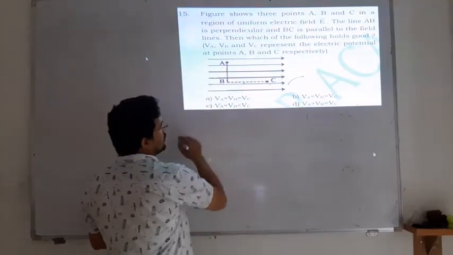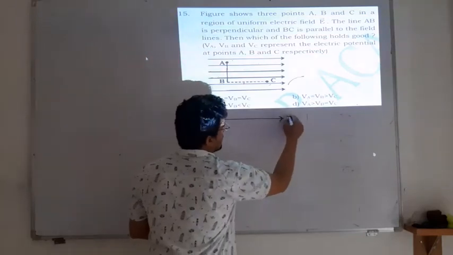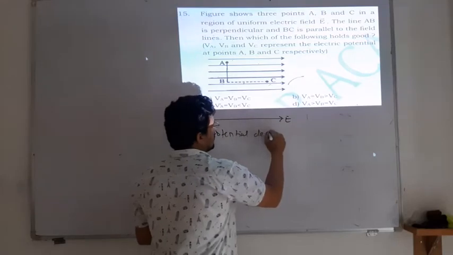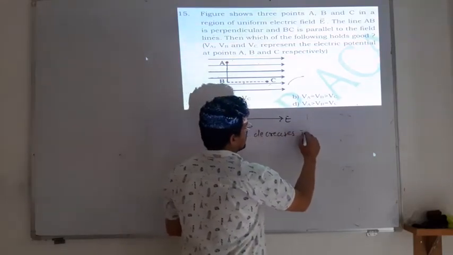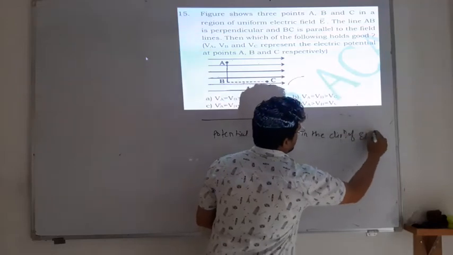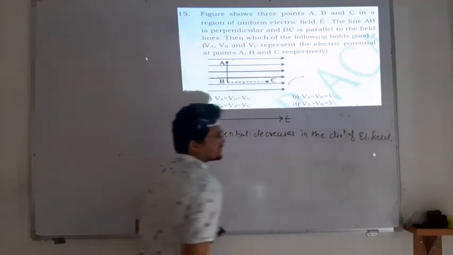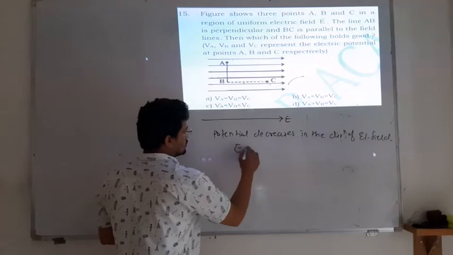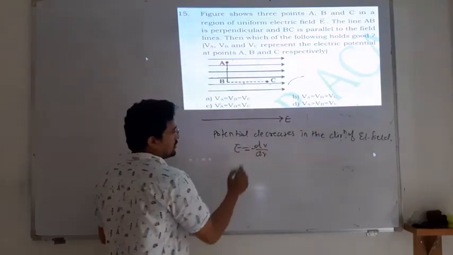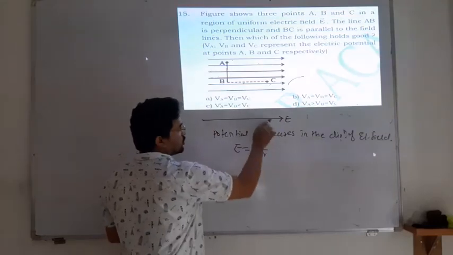We know if this is the electric field direction, then potential decreases in the direction of electric field, because E is equal to minus dV by dr, and that too negative. That means in the direction of the electric field, potential decreases.